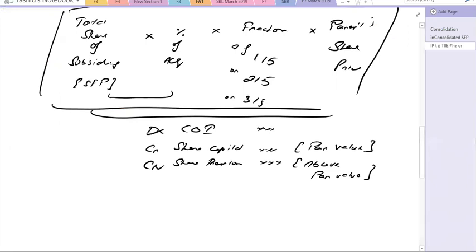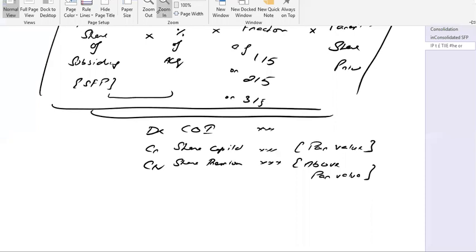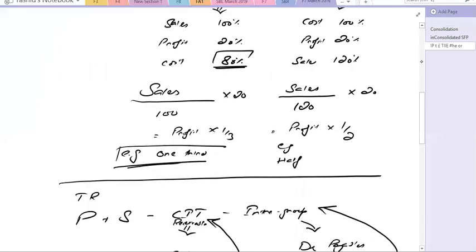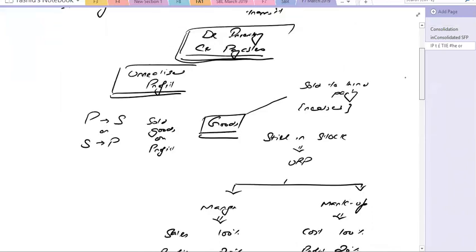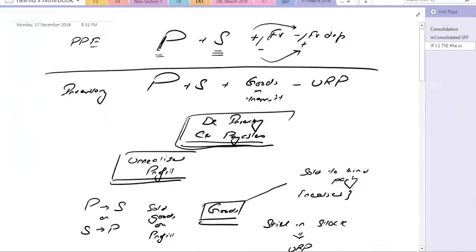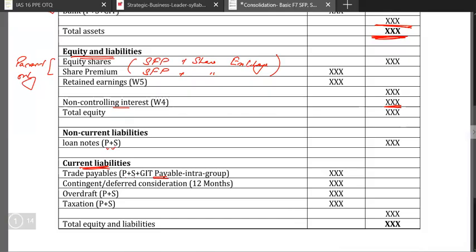Trade payables. This was actually the entry of the goods in transit, debit inventory and credit payables. So we will be recording the corresponding payable in the trade payables. So this is the corresponding goods in transit payable.